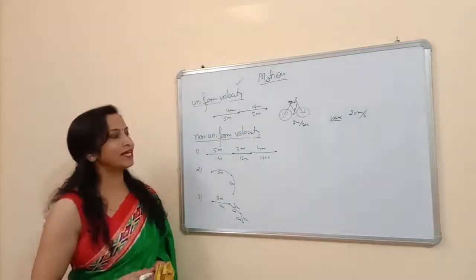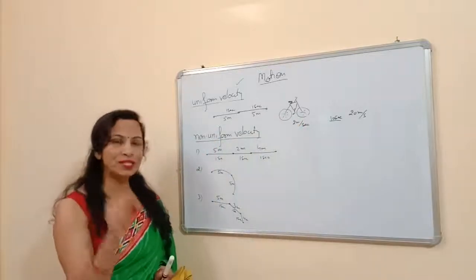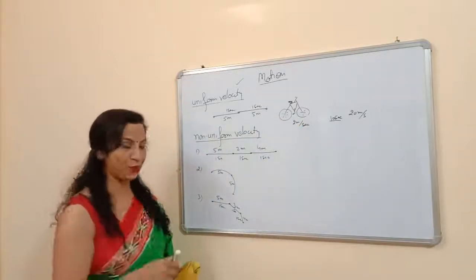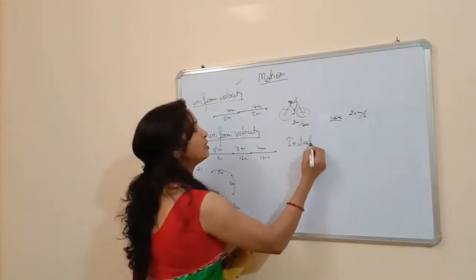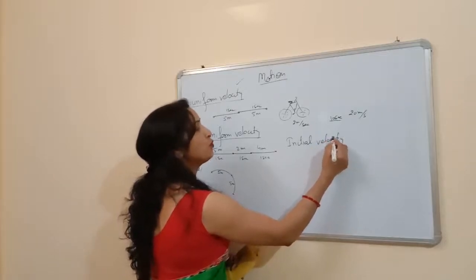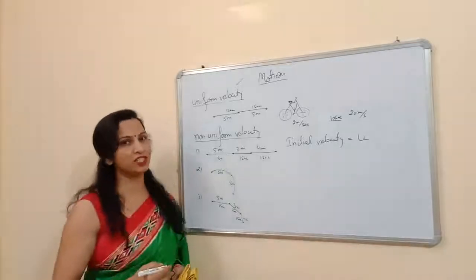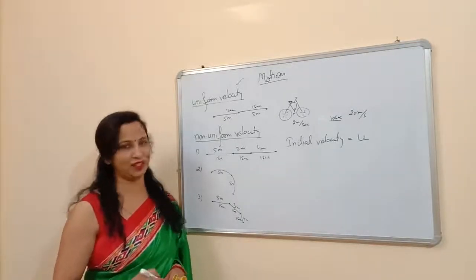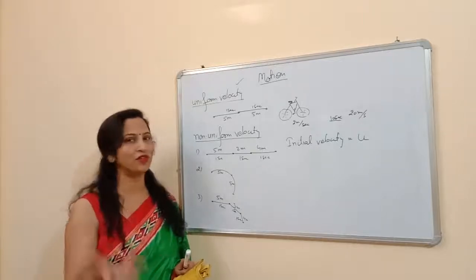So in this case, the initial velocity you have is called the initial velocity, and we represent the initial velocity by the symbol u, small u. Initial means the velocity you have at the start, the velocity with which you begin moving. That is called the initial velocity, and we always represent the initial velocity by the symbol u. And after a certain time, by applying force, you can change your velocity.